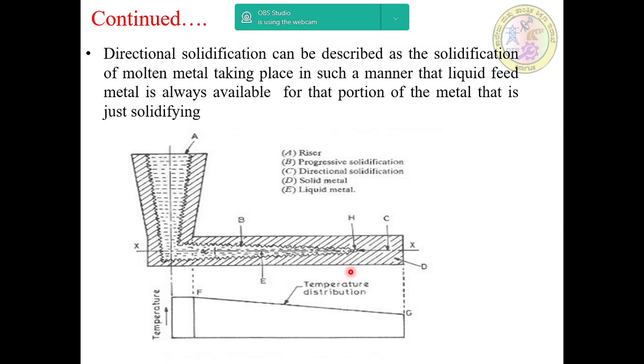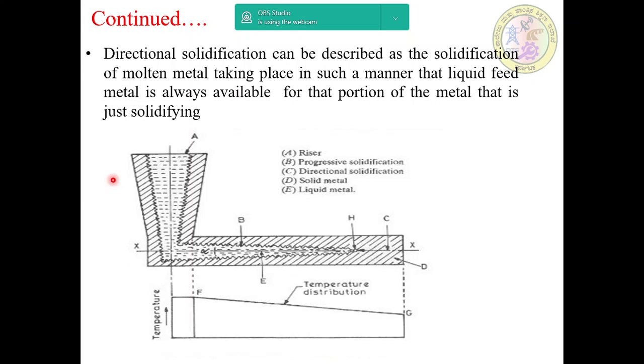It can be described as the solidification of molten metal taking place in such a manner that liquid feed metal is always available for that portion of the metal that is just solidifying.